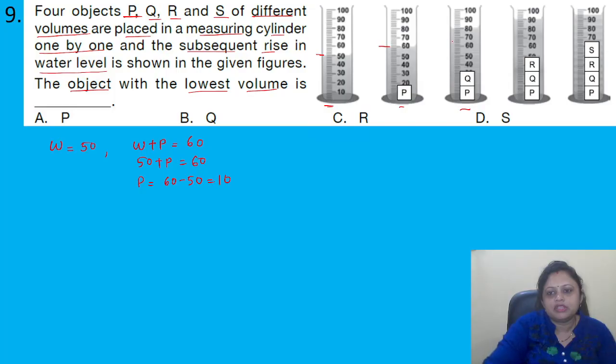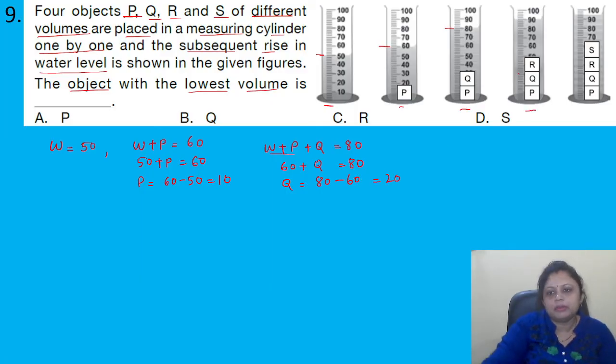Coming to the third picture, it is 80. So here water plus P plus Q equals 80. So we know water plus P is 60, plus Q equals 80. So Q is equal to 80 minus 60, that is 20.